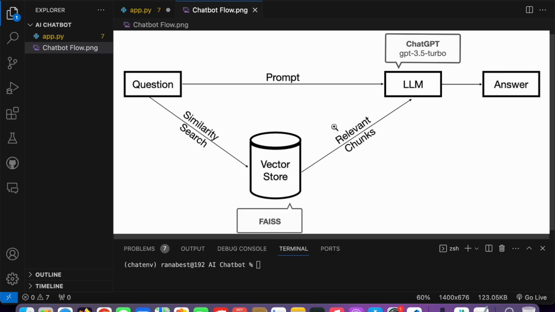So this is the whole concept: asking a question, finding a similar chunk in the vector store, and sending that chunk to our LLM, which will process it and give us the answer. So I think it's enough. Let's jump into the code.